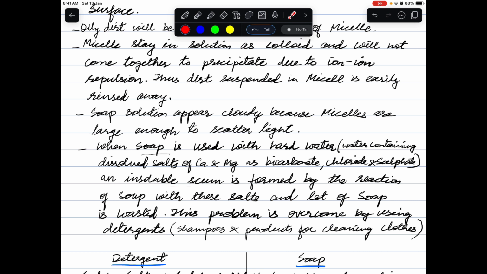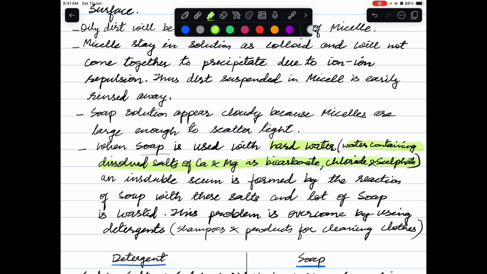First we will understand what hard water is. Hard water is basically water containing dissolved salts of calcium and magnesium. These salts may be bicarbonate, chloride or sulfate, for example calcium chloride or magnesium sulfate. These salts are present in dissolved form in water.